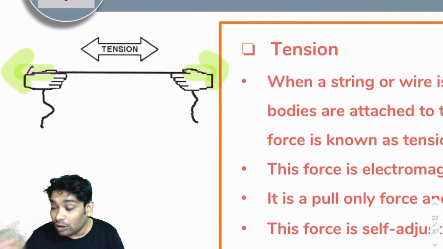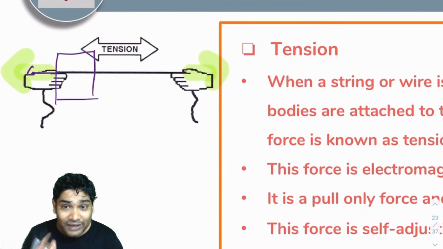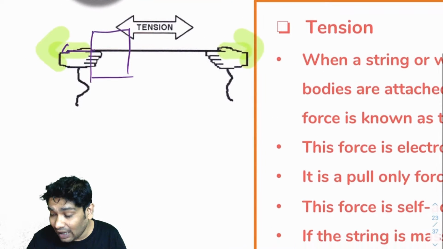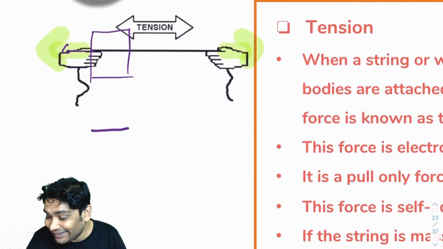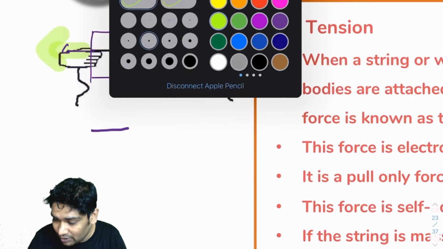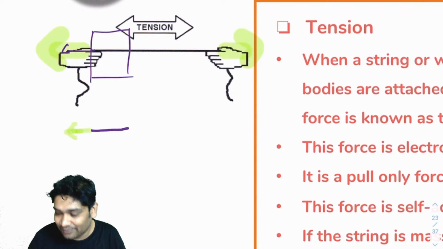How about if I only focus on this part? Let's make it smaller. This guy is definitely applying a force F on this.